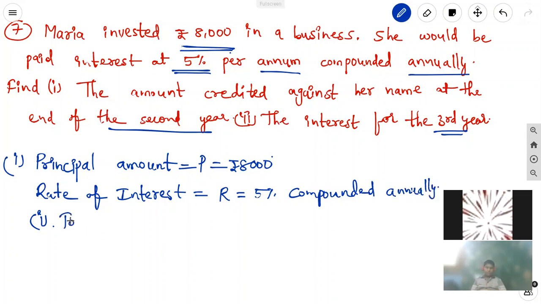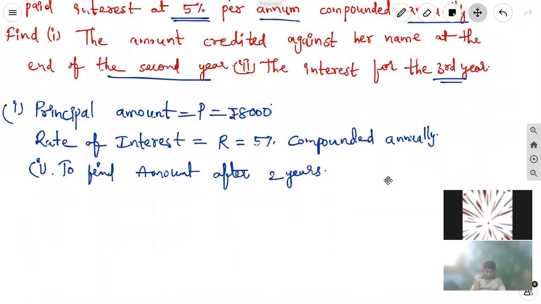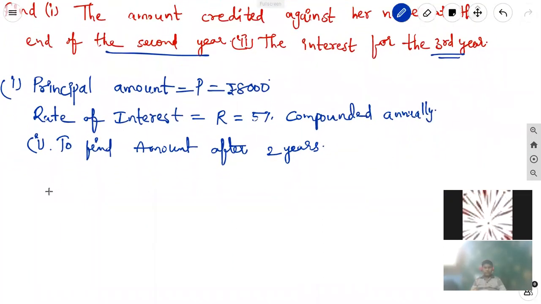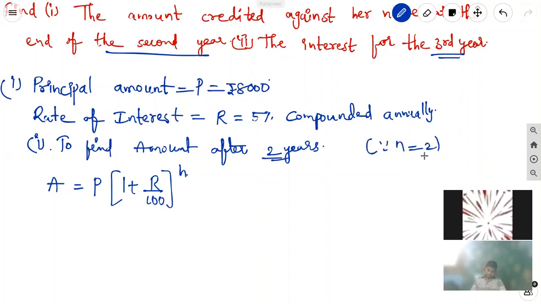First case, to find the amount after 2 years. Okay, compounded annually means there is no change. We can just apply the formula of the amount, that is A equal to principal amount into (1 plus R by 100) whole power n. Here, number of years, 2 years, means n equal to 2. Why? Because compounded annually.